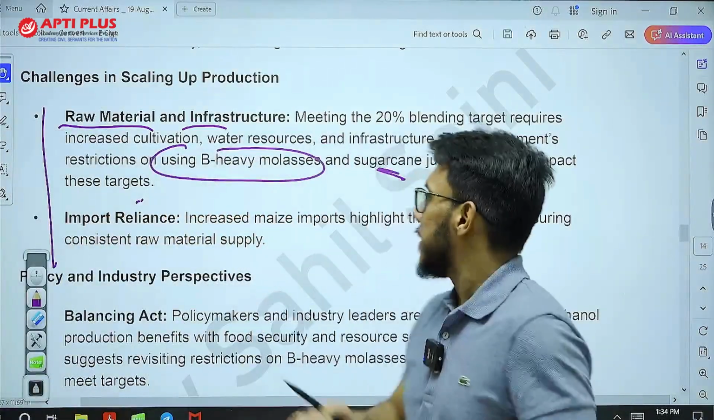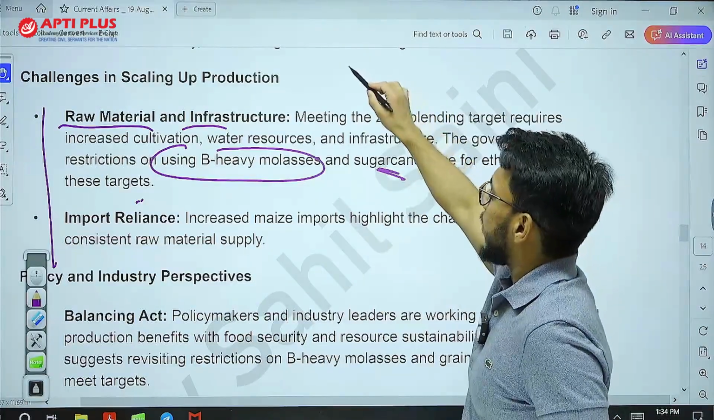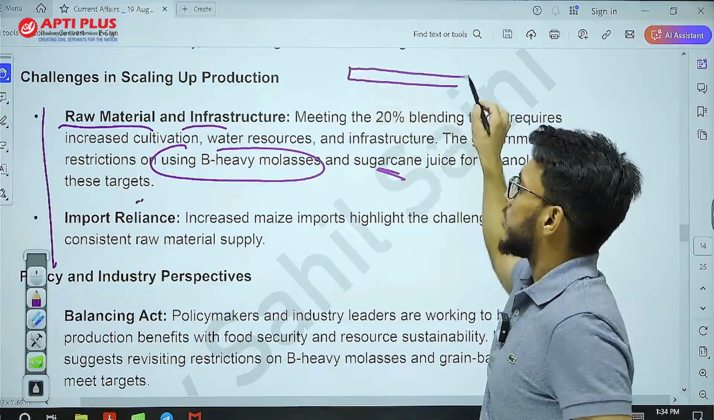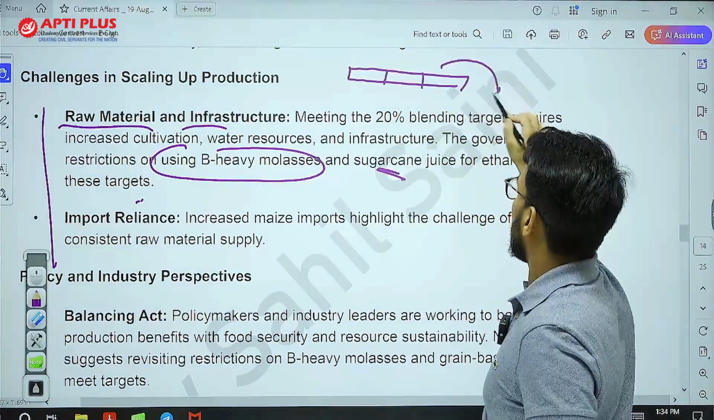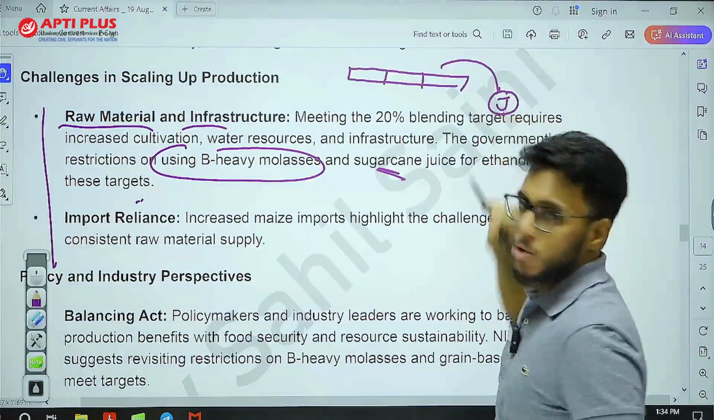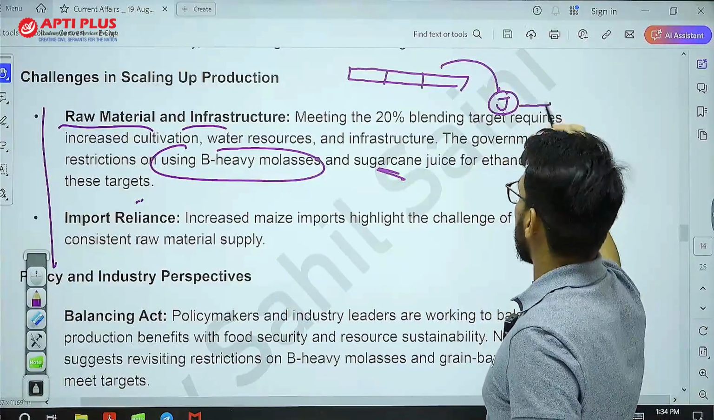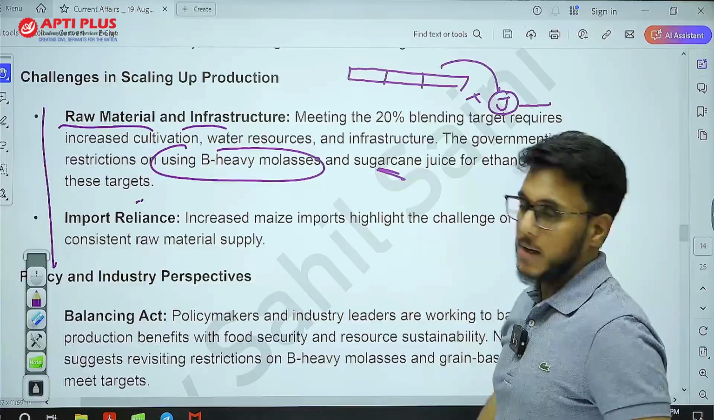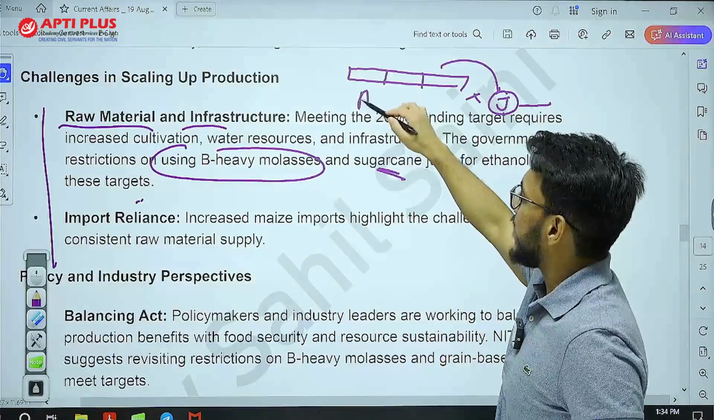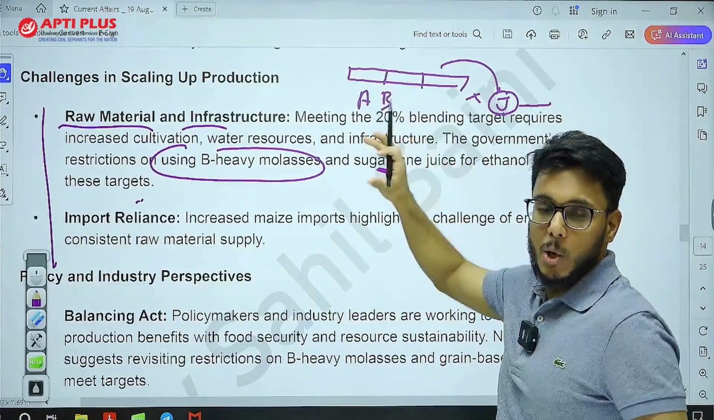Now you see, basically, suppose you have a sugar cane. What do you do? You directly take out the juice from the sugar cane. Now I can make ethanol from this particular juice, but it is restricted. Then there are A heavy molasses and B heavy molasses. What is B heavy molasses?